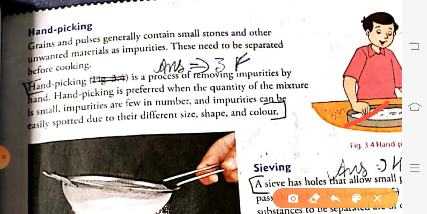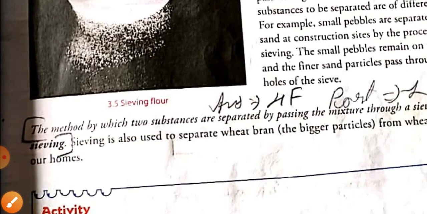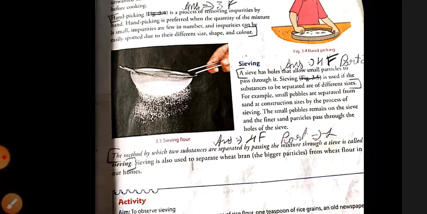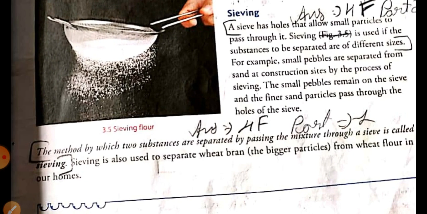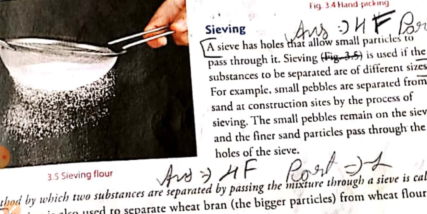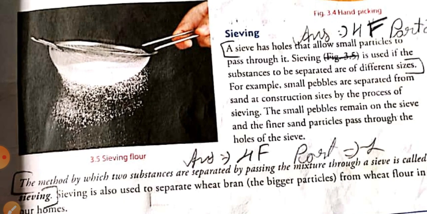Now another method which is also seen at our homes is sieving. Everyone has seen this sieving. Whenever someone prepares tea for us, or whenever mama makes chapati, she used to sieve the flour. What is a sieve?